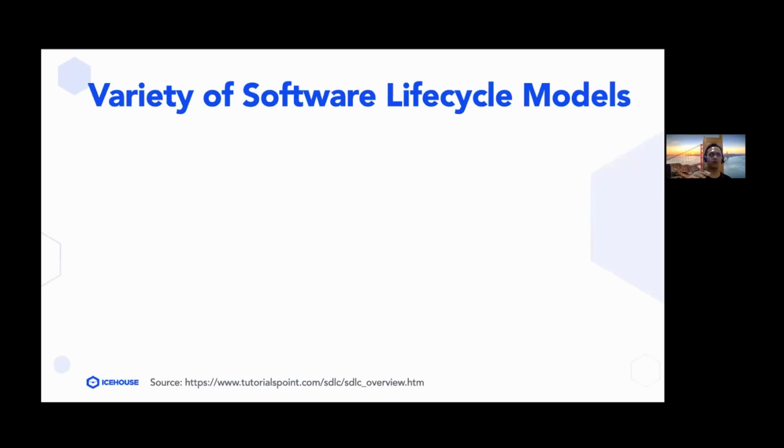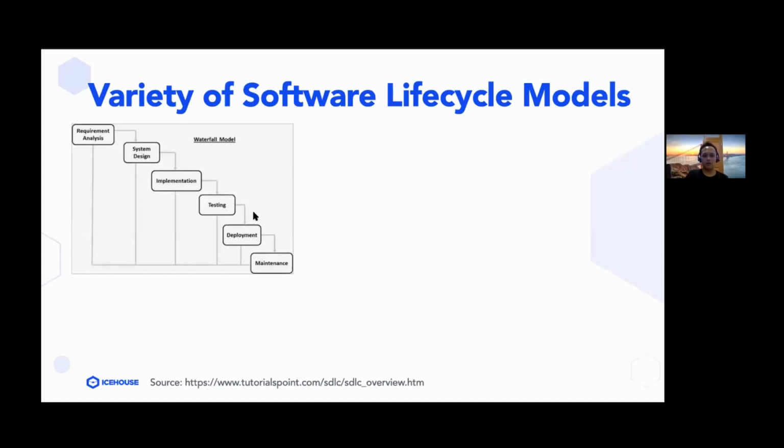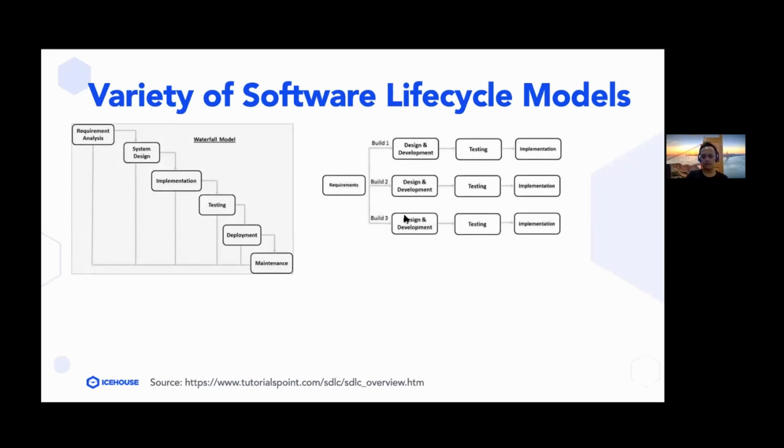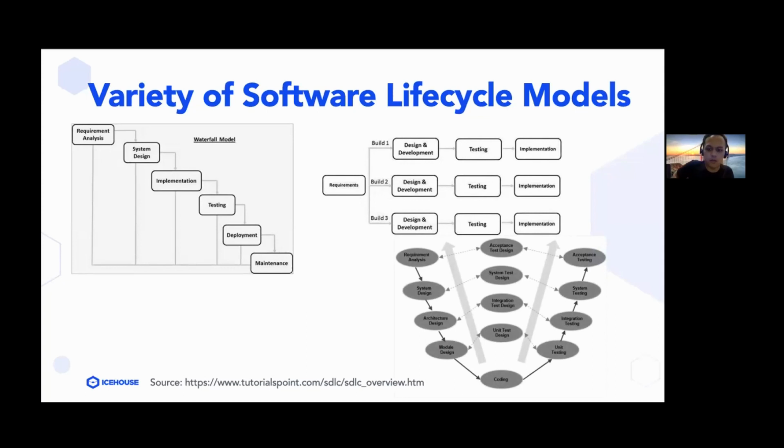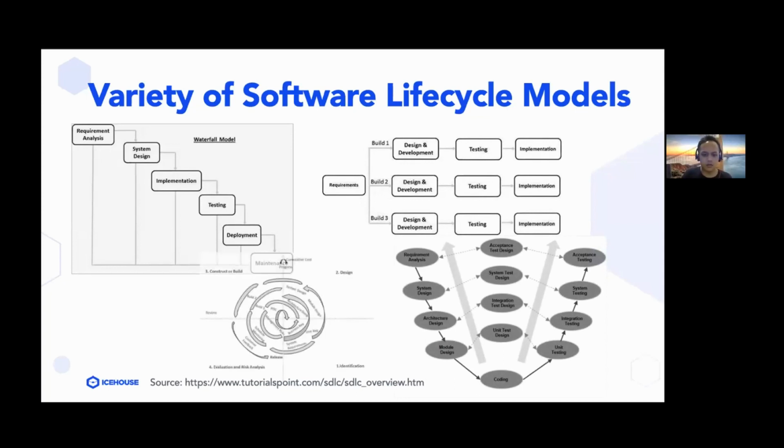So the next section is regarding the testing in an SDLC at Isos. But before I go into the specifics of the processes, I just want to begin with a little bit of theory regarding SDLCs. If you look up SDLCs on the internet, there are going to be lots of software models that you will find. There's a waterfall model here. There's also an iterative model here. There's also the V model here. And then there's also the spiral model here. And there are also lots of other types of models out there in the industry, right?